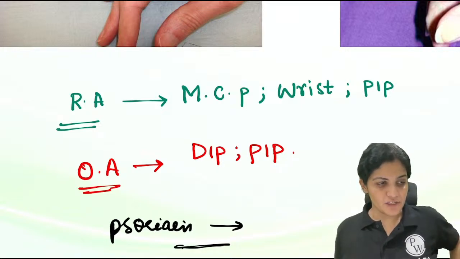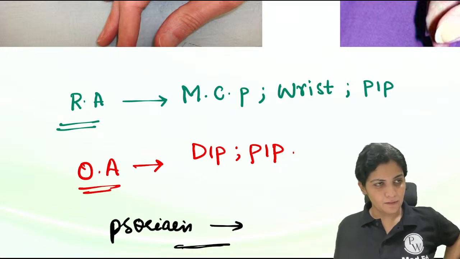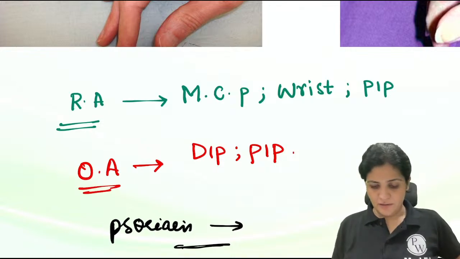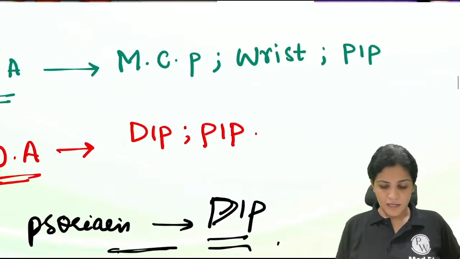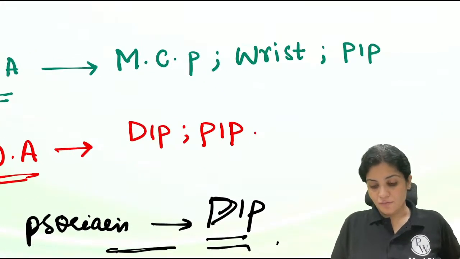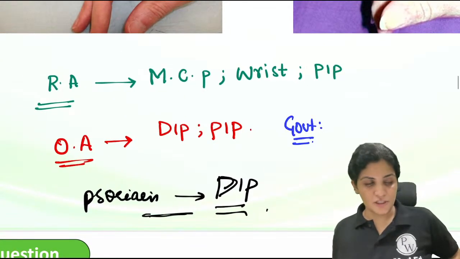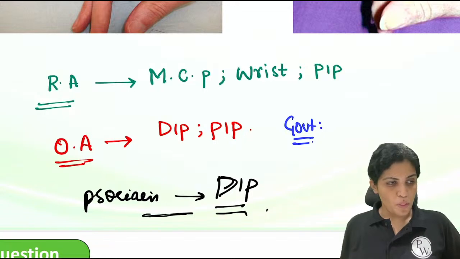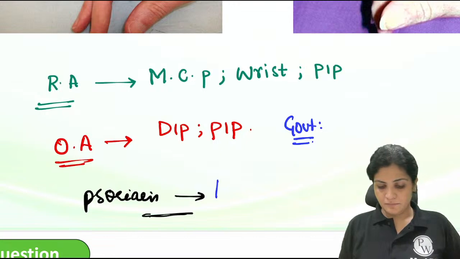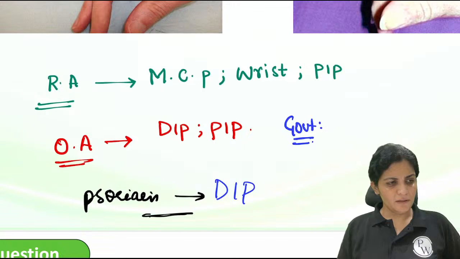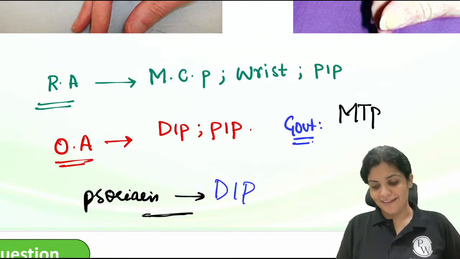Is it PIP, DIP, wrist, MCP? Yes, very good. It is DIP, distal interphalangeal joints. Very good. Hands and feet. Okay. And then in case of gout, which joints are mainly involved? Psoriasis, it is DIP. Gout, it is that is called as MTP and knee.